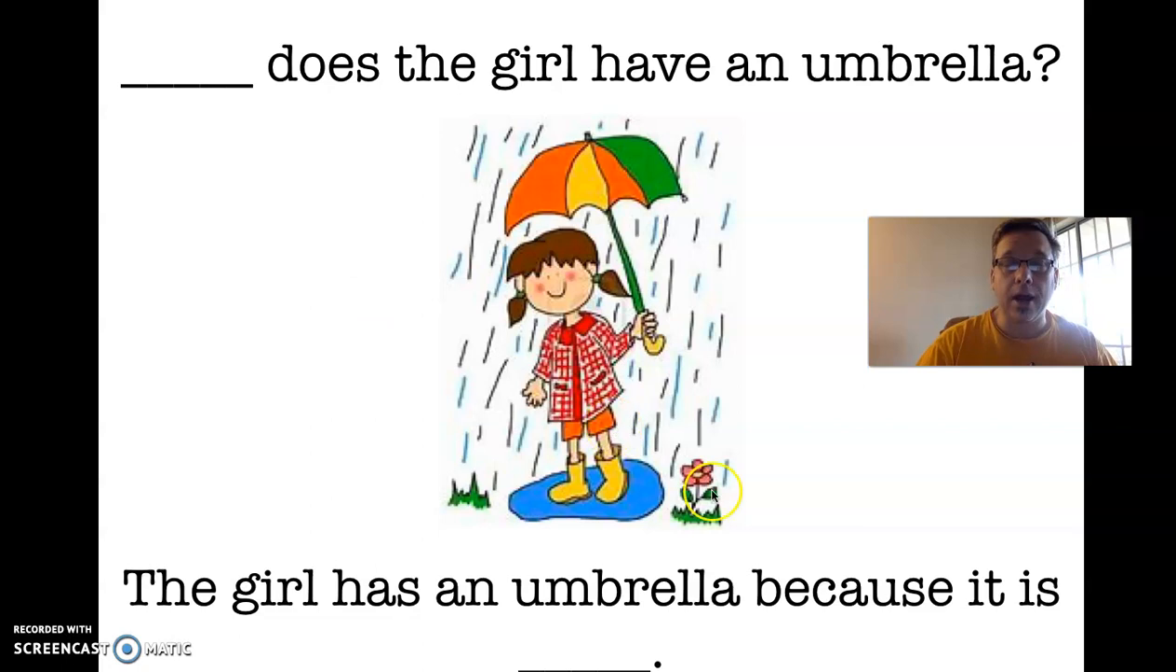Now here, this is a clue. The girl has an umbrella because it is, what is it doing? It is raining, so the girl has an umbrella because it is raining. Because goes with one WH word in particular. Why? Why does the girl have an umbrella? The girl has an umbrella because it is raining.